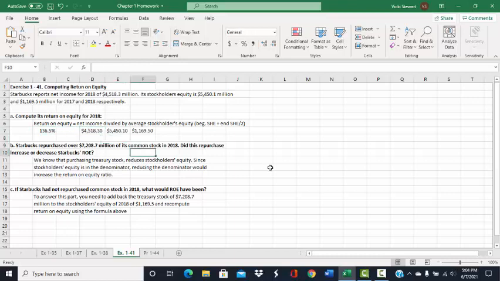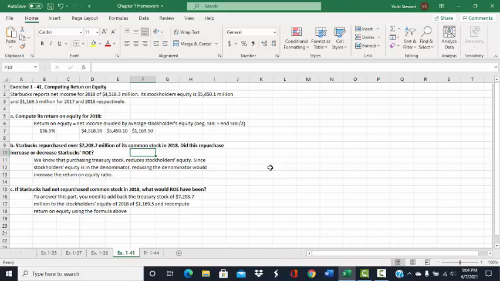The B portion of the problem states Starbucks repurchased over 7,208.7 million of its common stock in 2018, and did this repurchase increase or decrease Starbucks' return on equity? Well, we know that when a company purchases treasury stock that it reduces stockholders' equity.